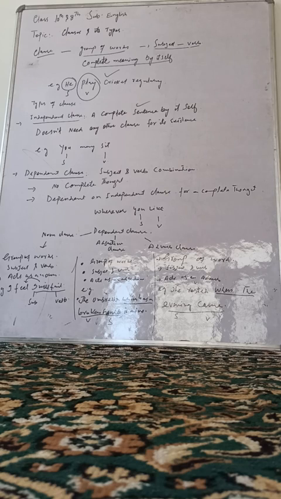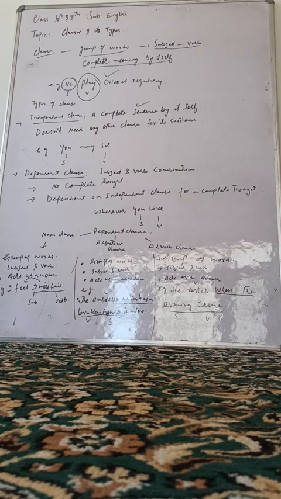Here I have given an example. Whenever you like. Okay. If you can see, you is a subject and like is a verb. But it gives us a meaning, but it does not give us a complete meaning.